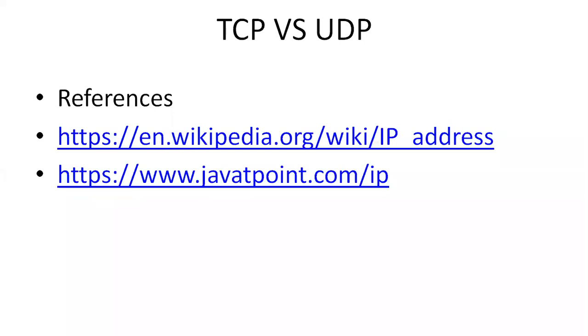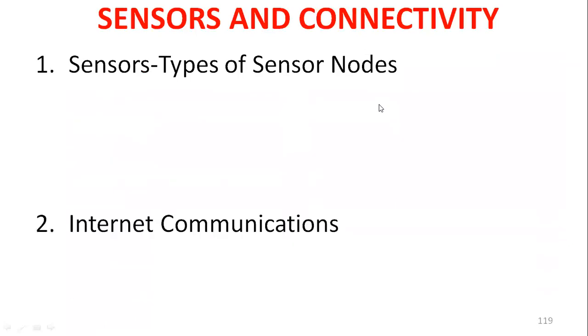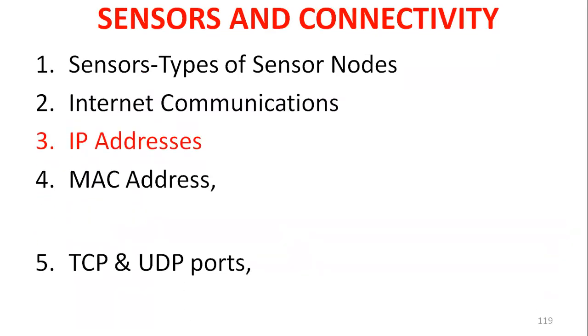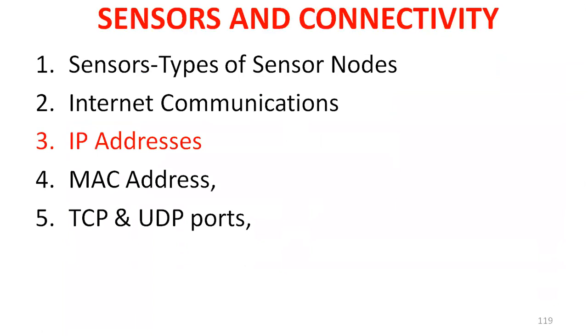These are all references. If you need, in the next class we will discuss IP addresses. What is an IP address? What are the different IP addresses available? And what is the format of an IP address? There are two different versions, IP version 4 and IP version 6.